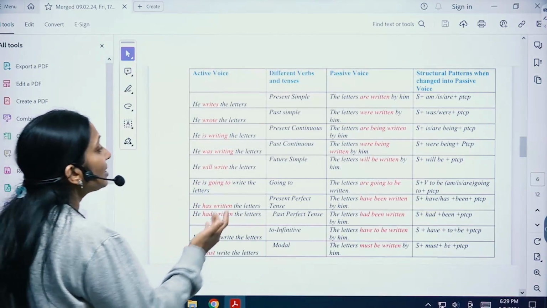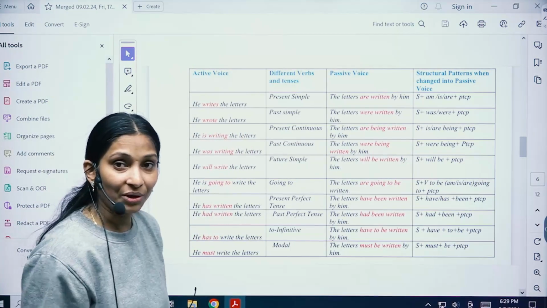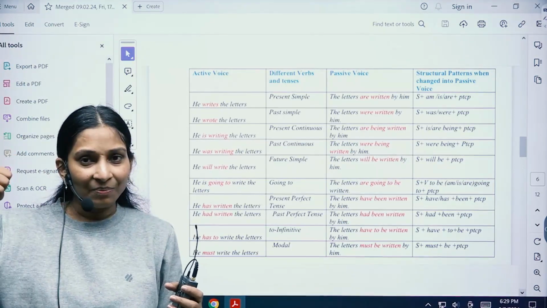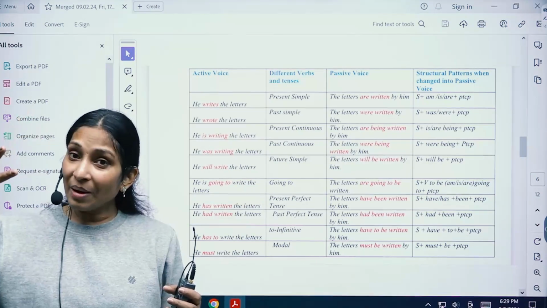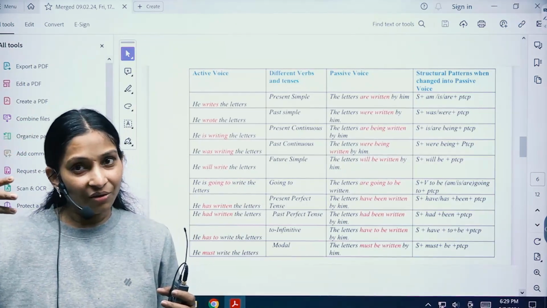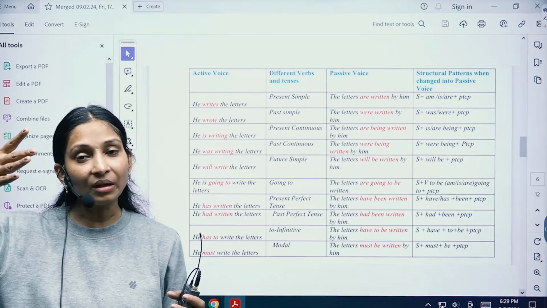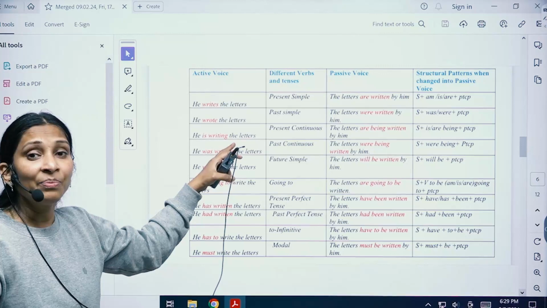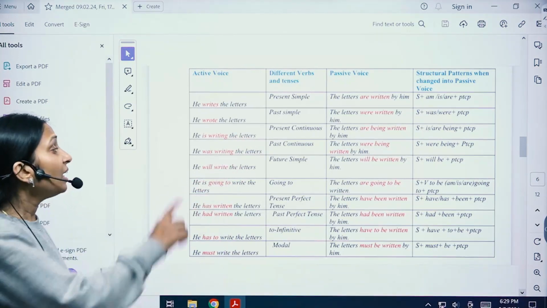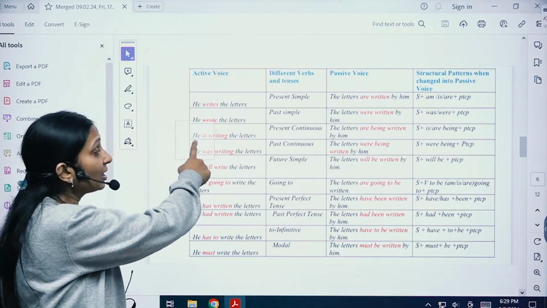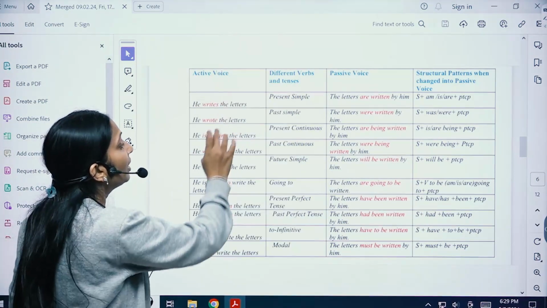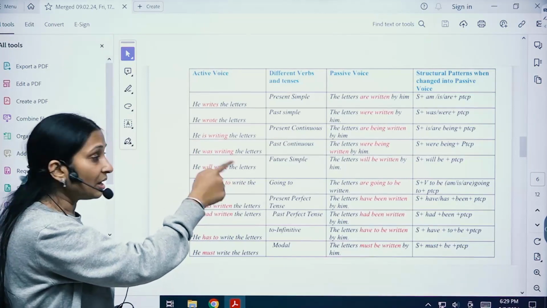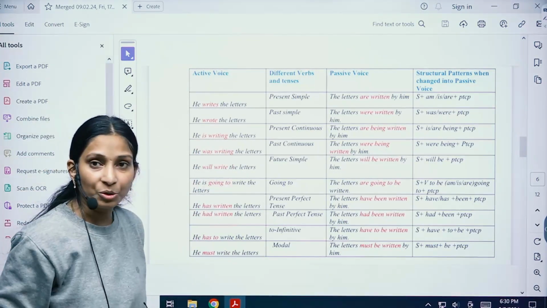Okay, let us come to present continuous, right? What is the sentence structure, children? Subject, is, am, are, verb ing, and object, right? Main verb and then object. Now let us see the example: He is writing the letter. He is the subject. Is is the helping verb. Writing is the main verb. The letter is the object.